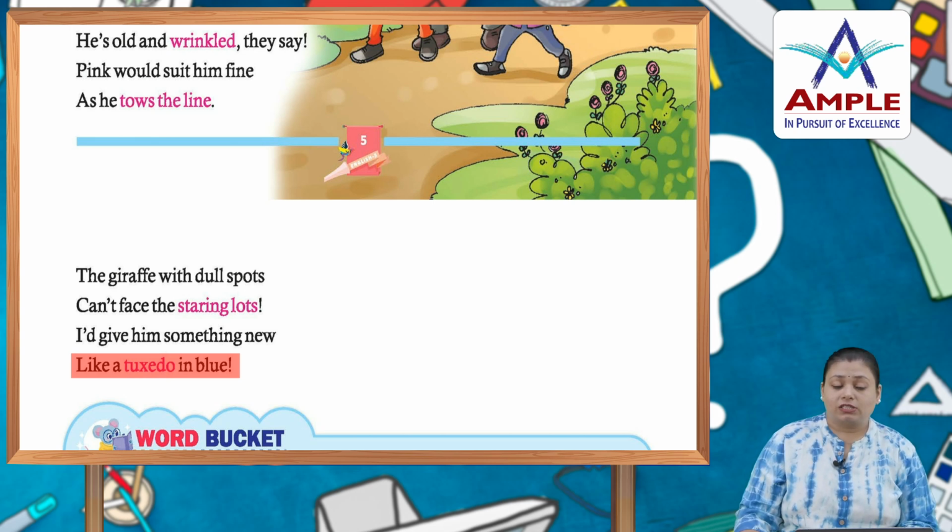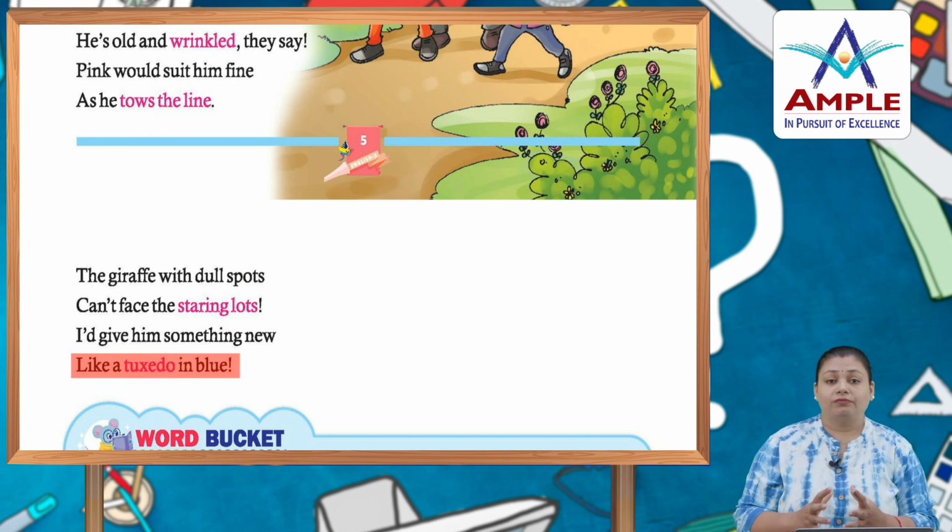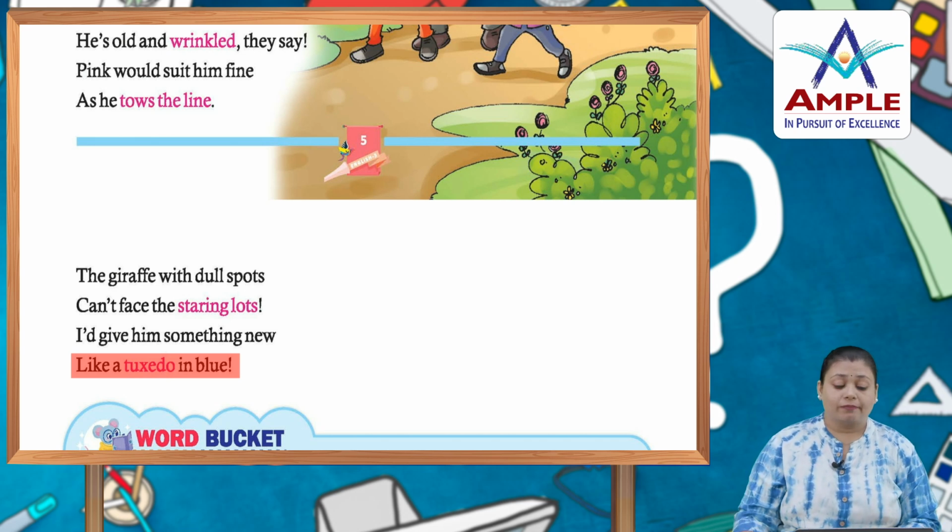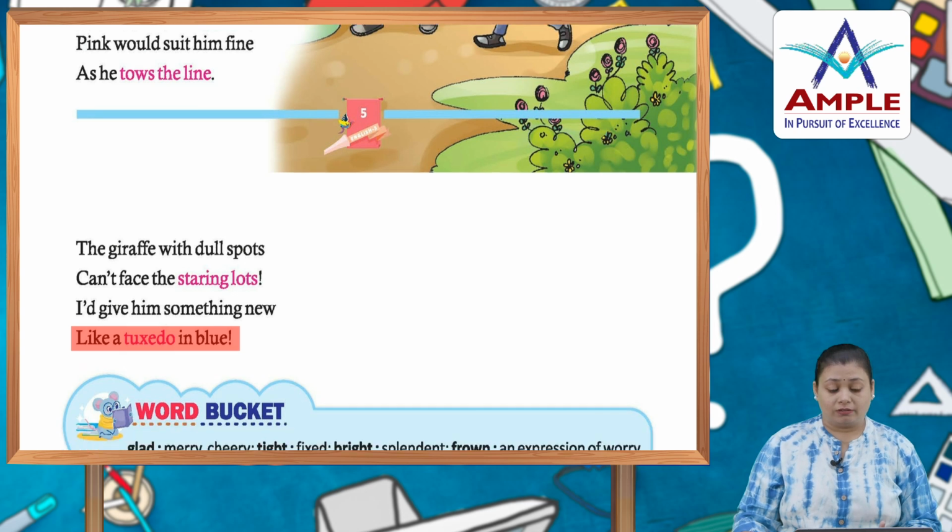So in this poem, basically the poet wants to change the color and the wearing style of the animals so they look more interesting. So this is the poem and it ends here.